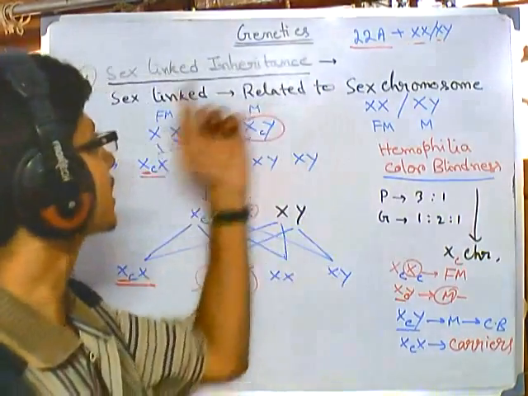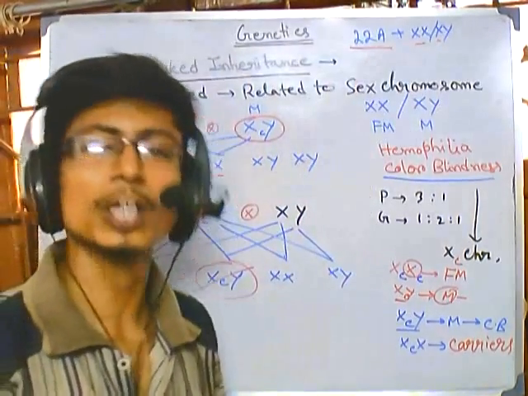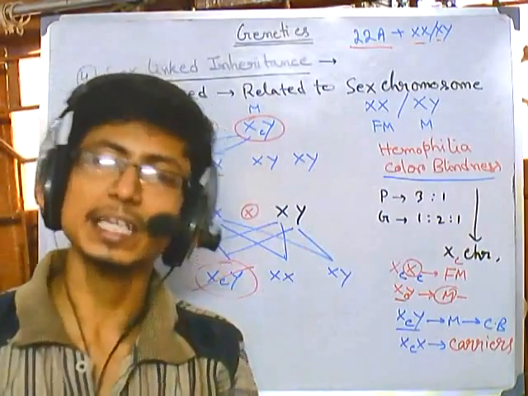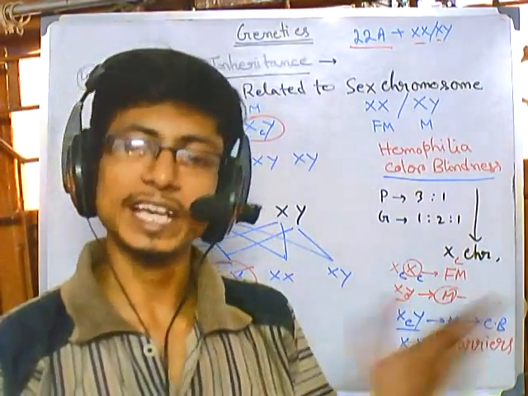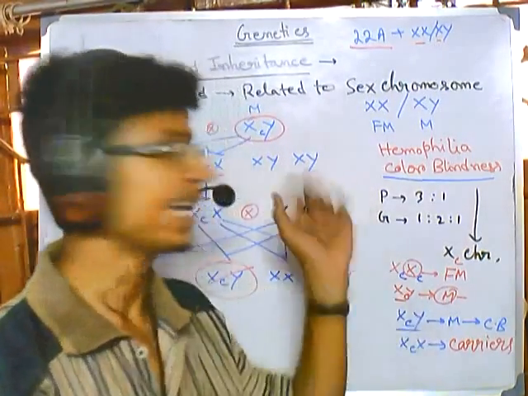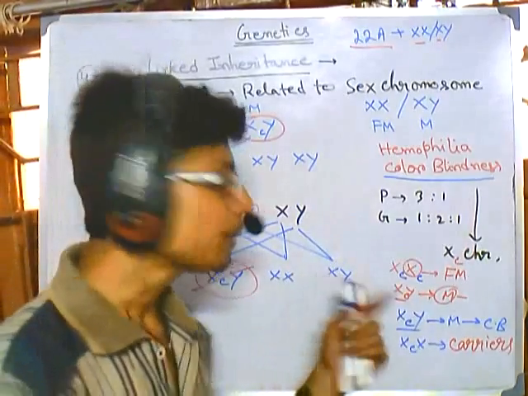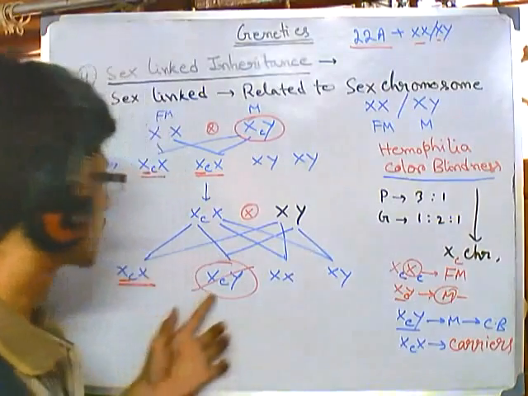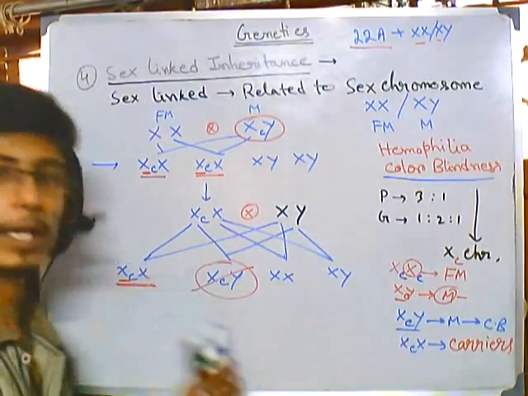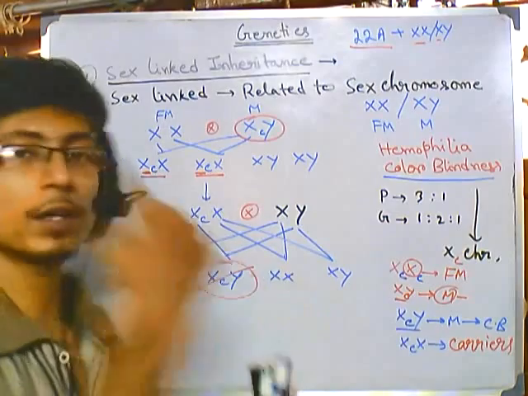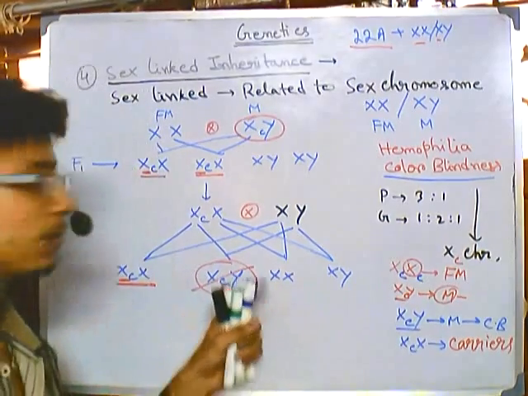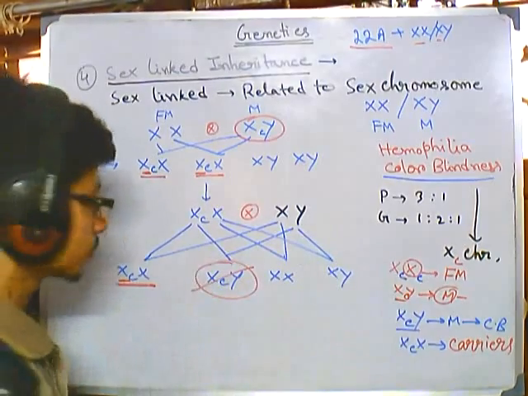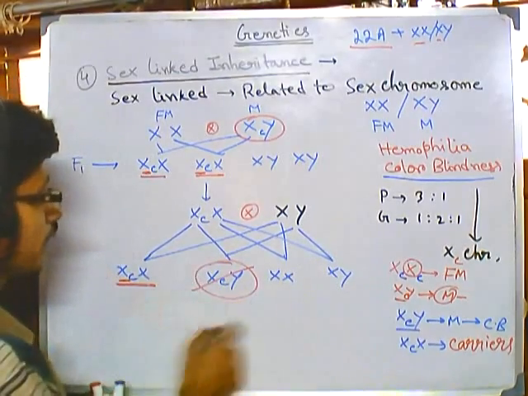In any kind of sex-linked inheritance, it is also called X-linked inheritance, because most of the time the sex-linked diseases are actually X-linked diseases. Because we are hemizygous for the traits, we are having only one X and one Y. So if the X is troubling for us, there will be no way to replenish it. But the girls are having a way to replenish because they are having two X. If one is faulty, another one is there to help them. So these are the things.